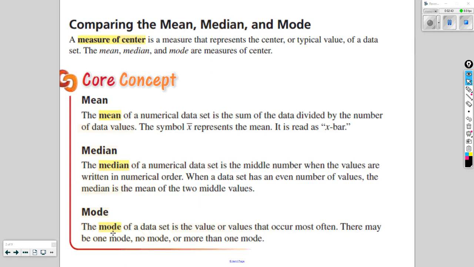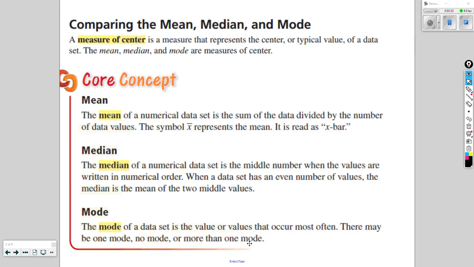All right, and then finally the mode. The mode of the data set is the value or values that occur most often. So it's the most frequently appearing value in the data set. There may be one mode, no mode, or more than one mode. If one value appears more frequently than any other value, that data set would have one mode. If no values appear more frequently than any other value, we'd have no mode. And then sometimes a couple or a few values will appear the same amount and more frequently than any other value in the data set. In those cases, we would have more than one mode.